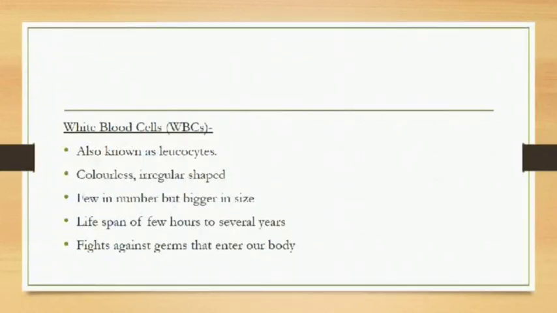Next type of cell is white blood cell, WBCs. The other name for WBCs is leukocyte. It is colorless, irregular in shape. They are very few in number, but size is bigger as compared to RBCs. Lifespan may vary from few hours to several years, and the main function of WBC is to fight against germs that enter our body. Some white blood cells, they make proteins known as antibodies to fight against germs.